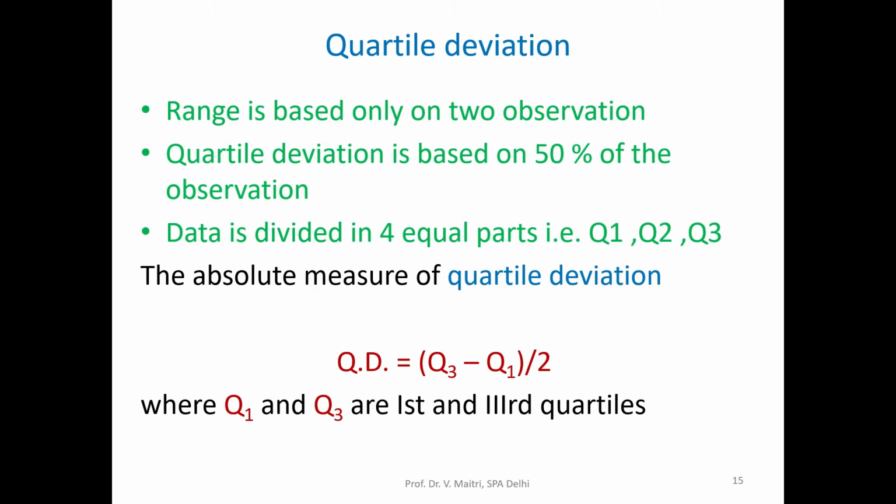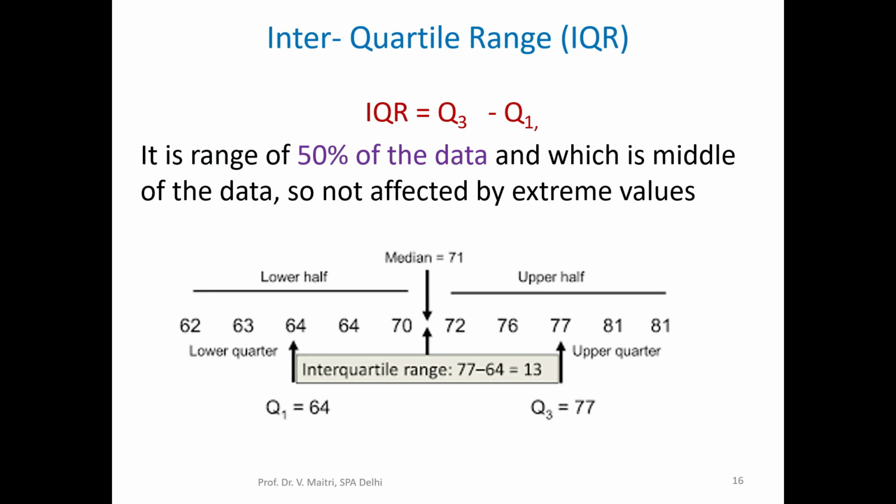So the absolute measure of quartile deviation is Q3 minus Q1 divided by 2, where Q1 and Q3 are the first and third quartiles. And the interquartile range is Q3 minus Q1. It covers 50% of the data, which is the middle of the data. But the problem with the interquartile range is that it is not affected by extreme values.